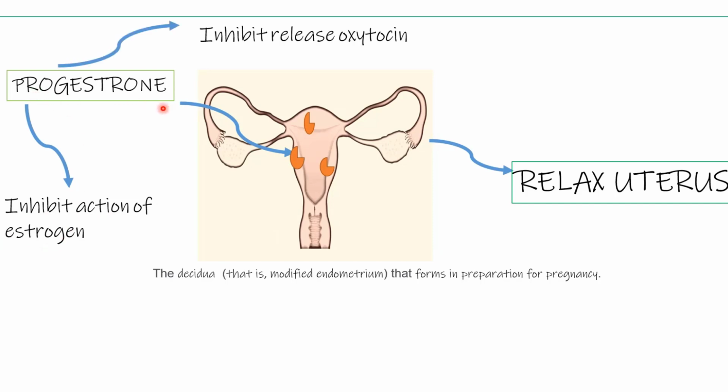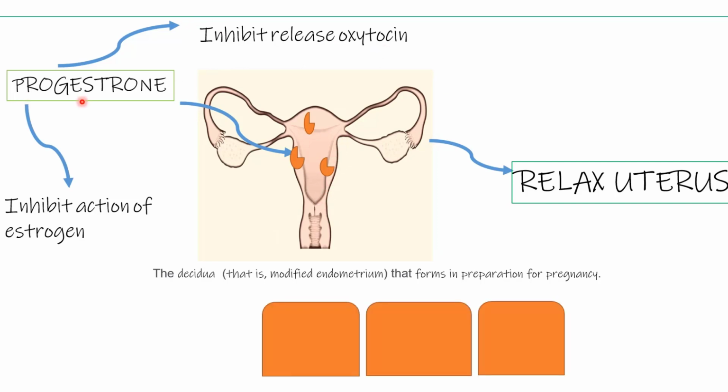Third, progesterone inhibits the release of oxytocin from the posterior pituitary gland, and we know that oxytocin is important for the contraction of the uterus. So it inhibits the release of oxytocin. And progesterone acts on the myometrium. What is the function of progesterone on the myometrium?